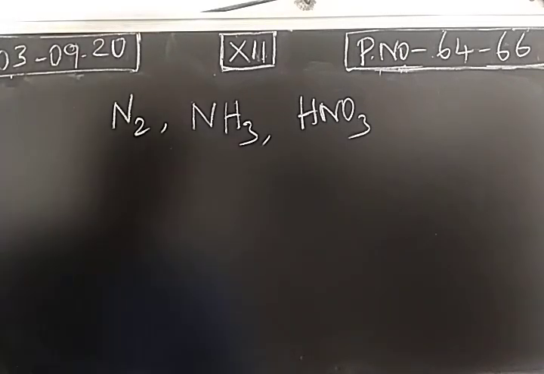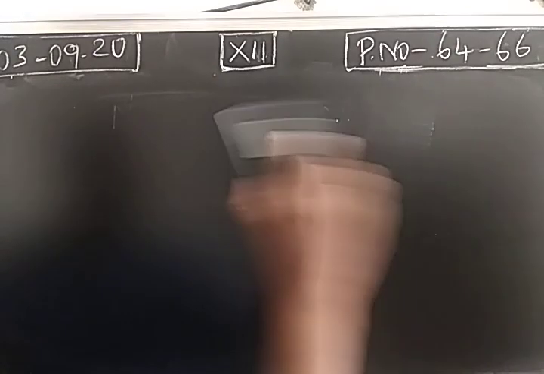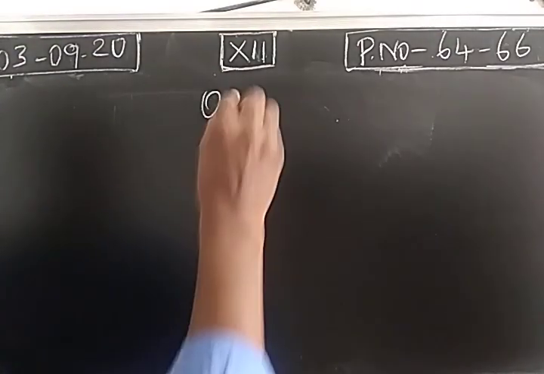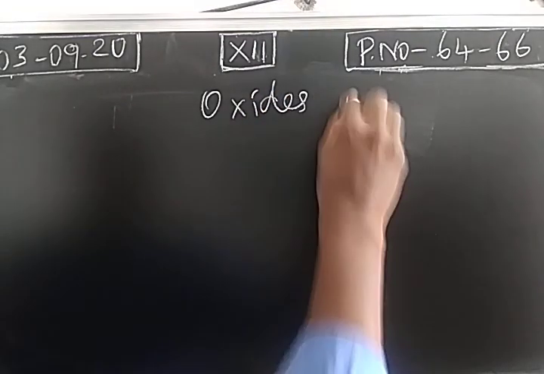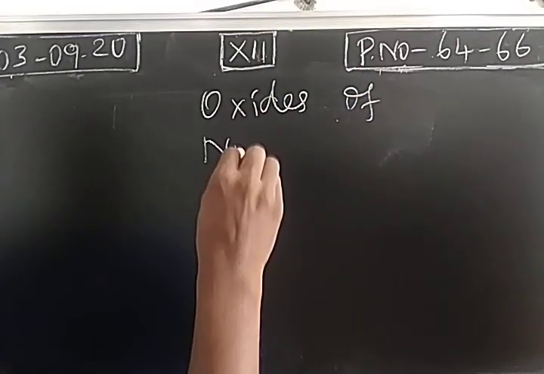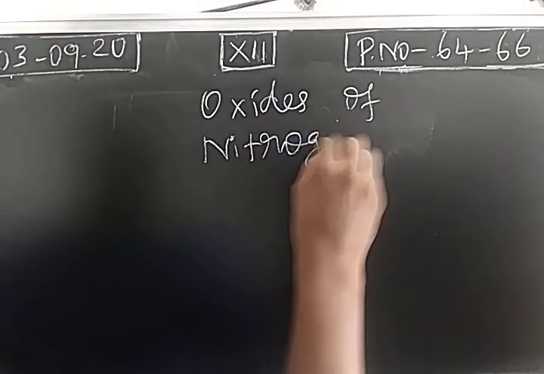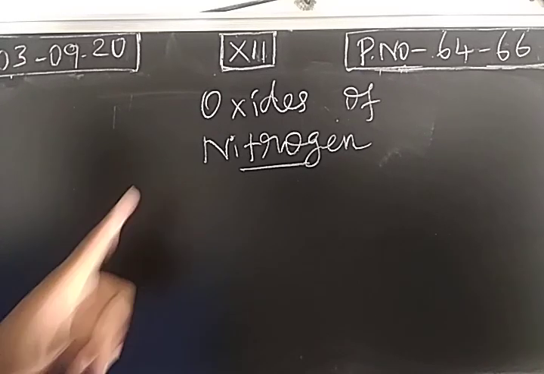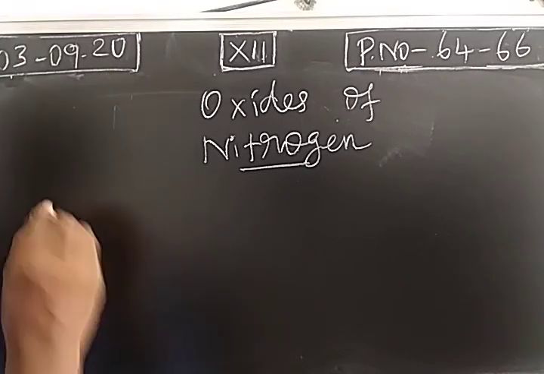Next, oxides and oxo acids of nitrogen. As we studied, nitrogen combines with oxygen and forms different types of compounds. First, oxides of nitrogen.